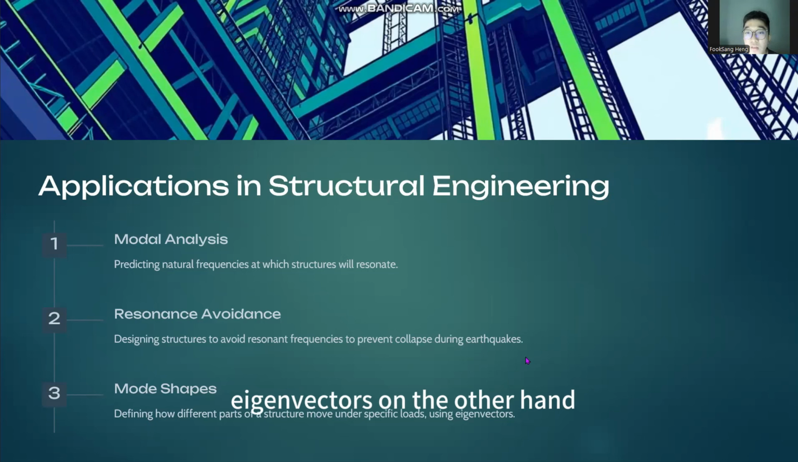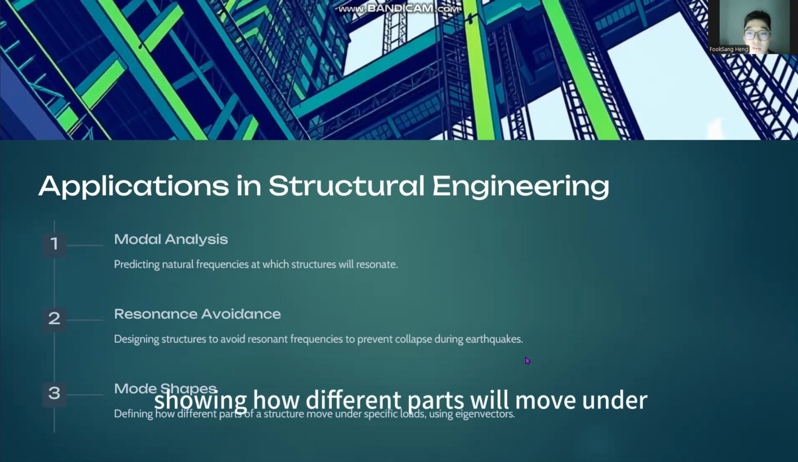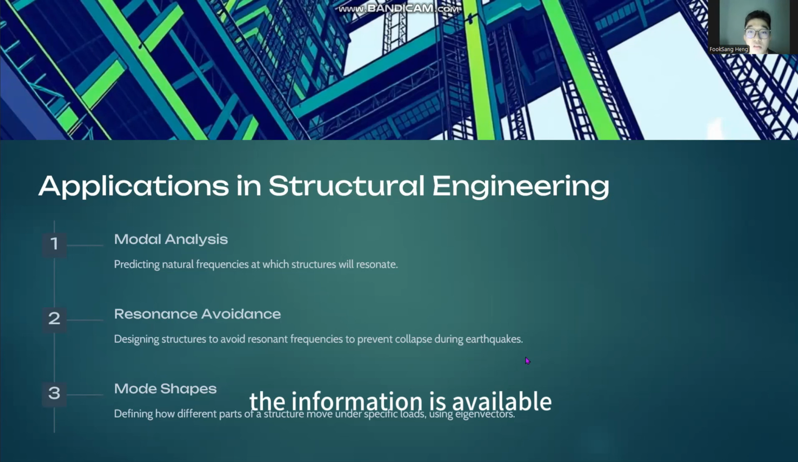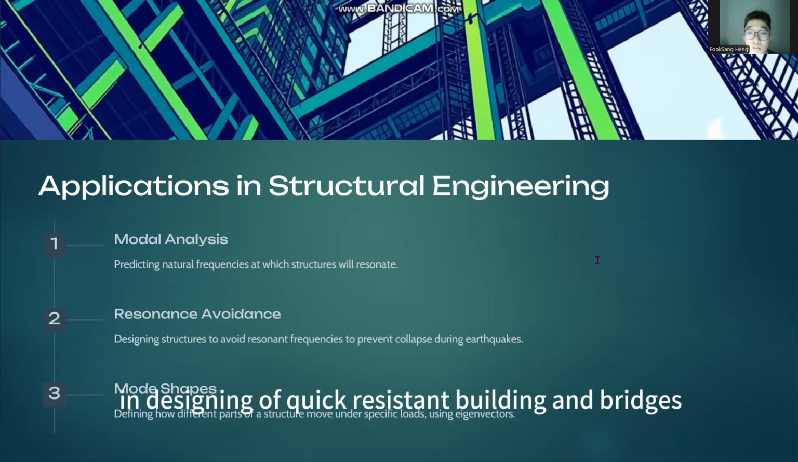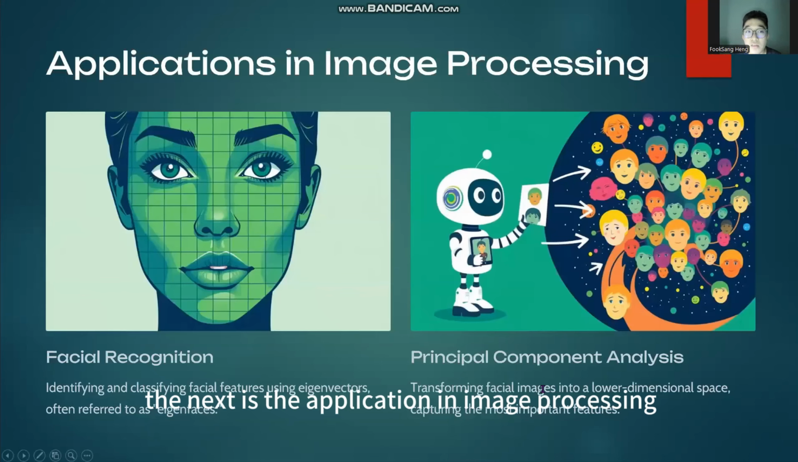Eigenvectors, on the other hand, help define the mode shape of the structure, showing how different parts will move under certain loads. The information is invaluable in designing earthquake-resistant buildings and bridges. The next is the application in image processing.